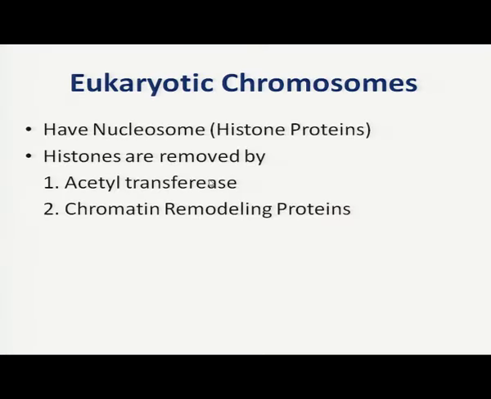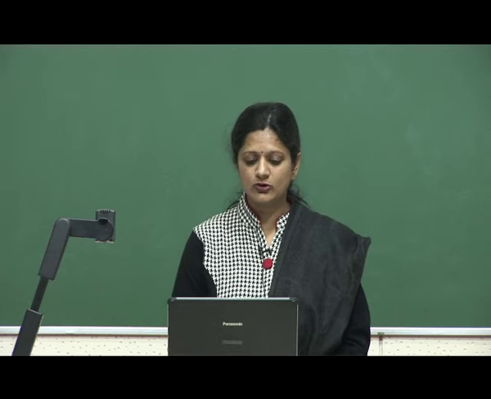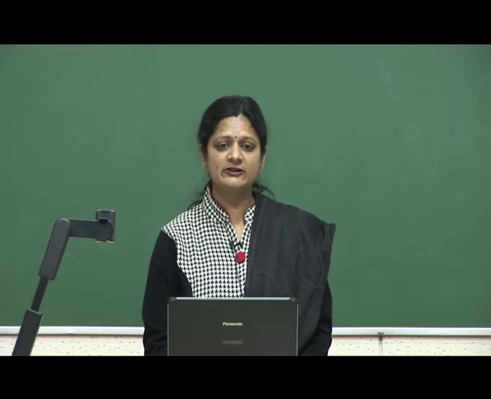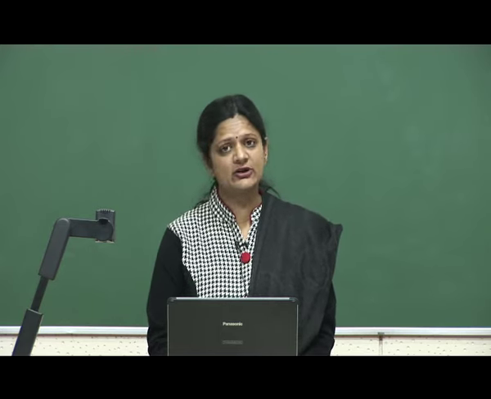So, now these histones are removed by two different enzymes. One is the acetyltransferase enzyme, which will add the acetyl group to the histone and it will destabilize the histone, and the histone will be removed and the DNA will be separated out. It will be free from the histone octamer. And the second one is chromatin remodeling protein, which also helps to remove the histone from the nucleosome model, and when the histone is removed, the DNA is free to participate in transcription. So, this is an important aspect regarding the transcription of eukaryotic DNA.